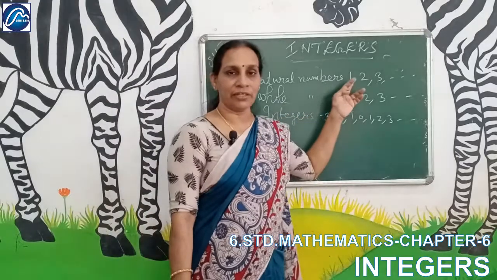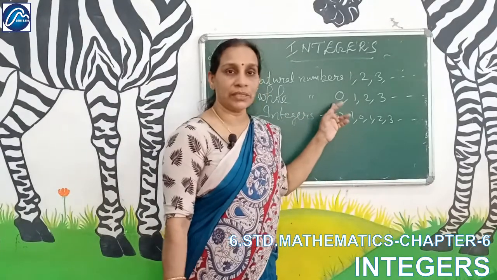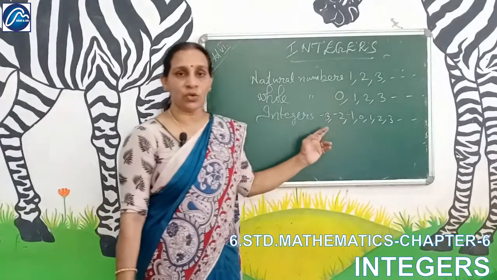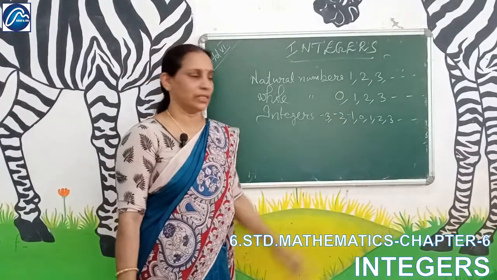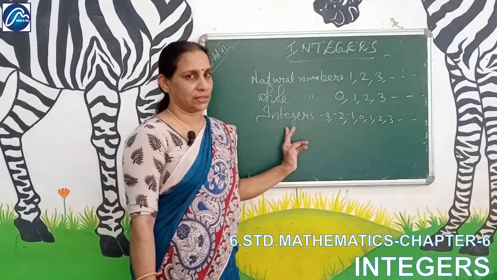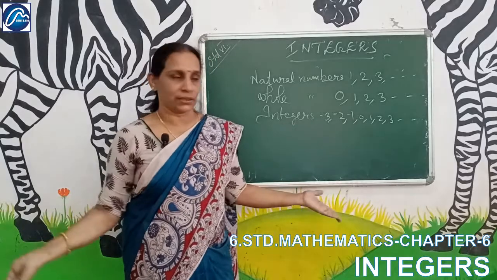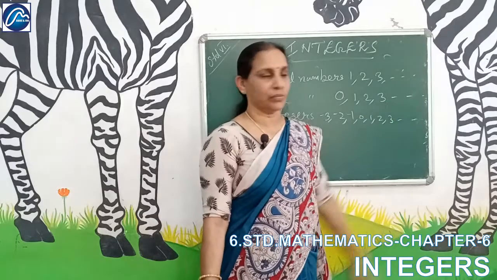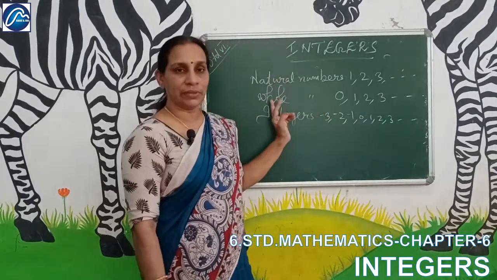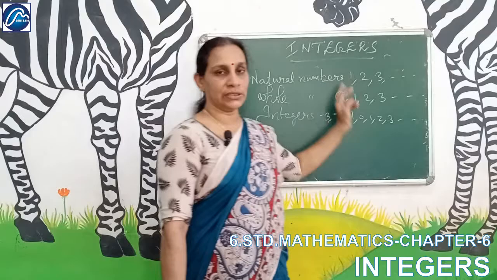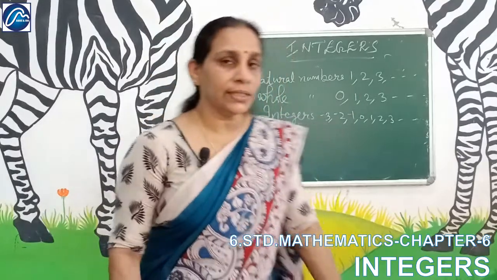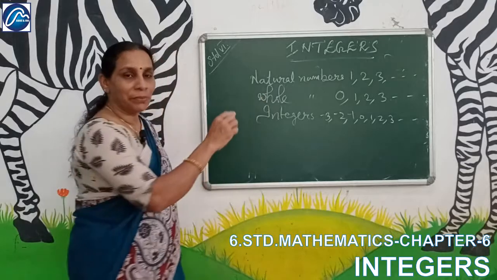Natural numbers start from 1, and whole numbers start from 0, but integers have no starting point or end point. They are endless on both sides, whereas natural numbers and whole numbers are endless on one side only and have a starting point. So these are the 3 types of numbers.